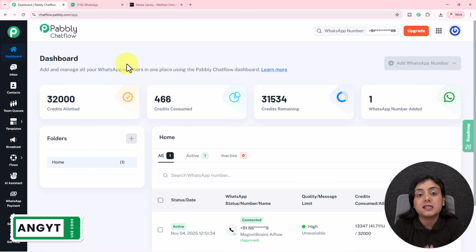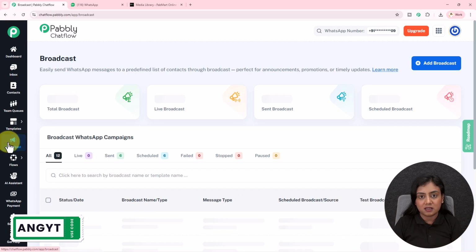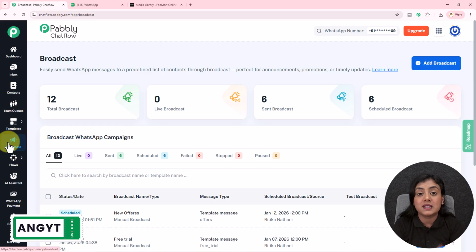Now, how can we send messages to multiple customers at once? We have an amazing feature that is super easy in Pabbly Chatflow, that is broadcast right here. We can create a broadcast, we can schedule it or instantly send it to all our customers, and then the promotional messages on WhatsApp will automatically be forwarded to your customers. We can create a template that we can send. So in this video, firstly, I'll show you how you can create a template.